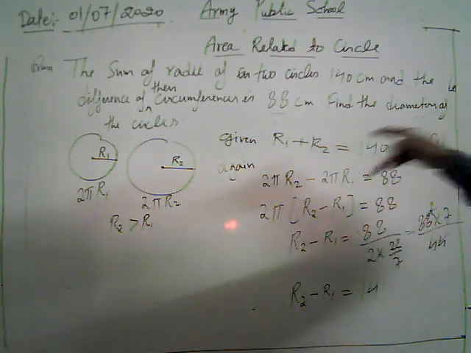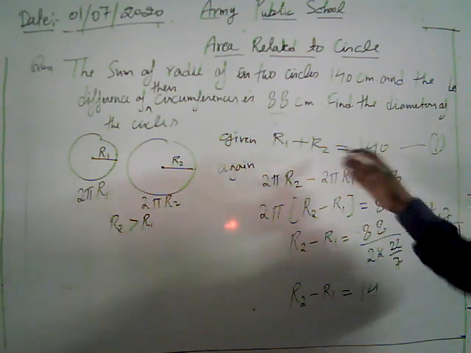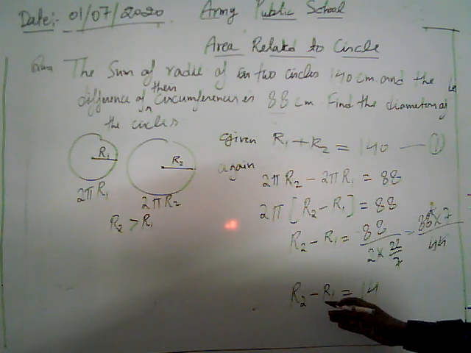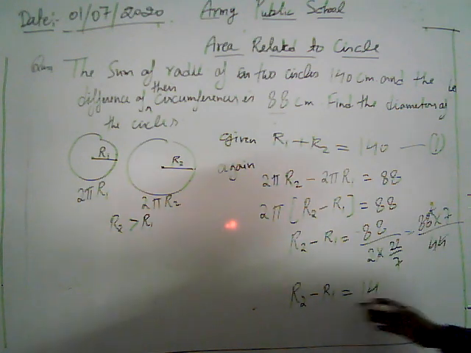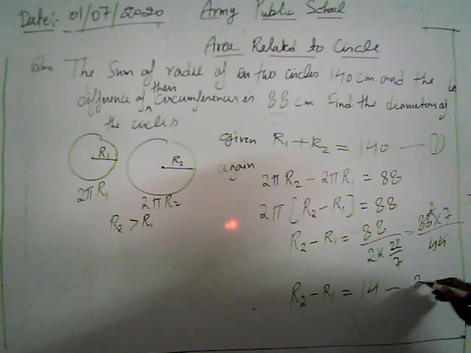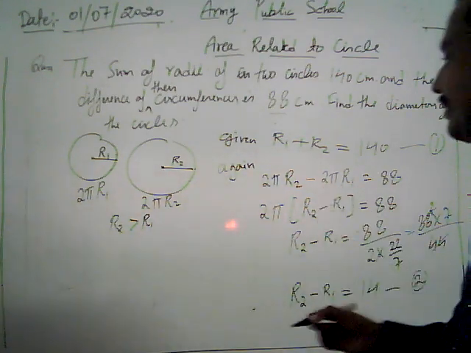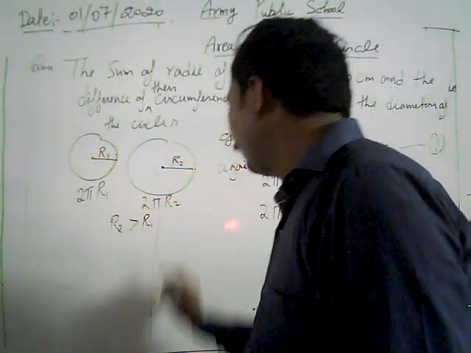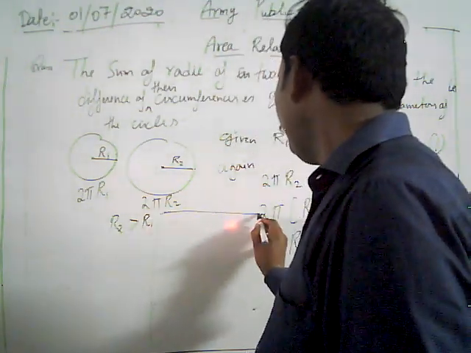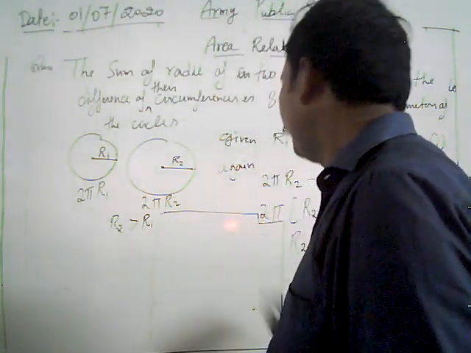Now look, here we have given the sum of radii r1 plus r2 as 140 centimeter. Here we have given the difference of radii, r2 minus r1, equal to 14. Take this as equation 2. Now we are going to find the individual radii.